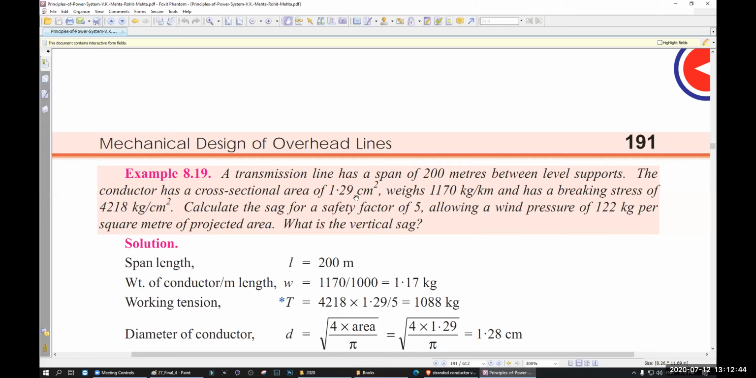And less sag means your conductor is very tight. The tension is bigger. That means it can be broken at any time. So medium sag is better. Remember, you do not reduce the sag that much, and you cannot increase the sag that much. You have to make a balance. Remember, more sag is bad for you. Less sag is also bad for you. So medium sag is better.